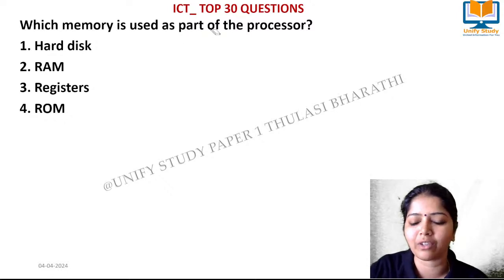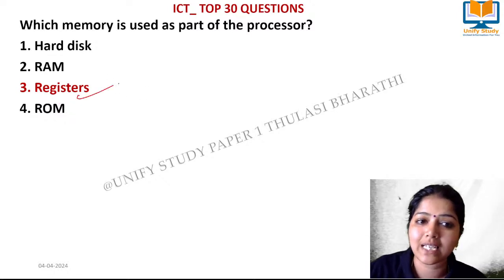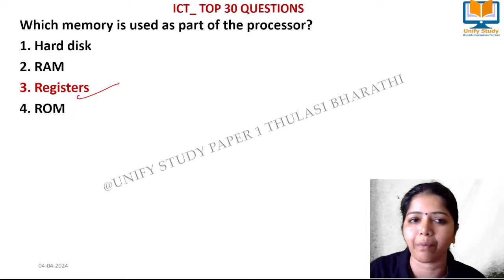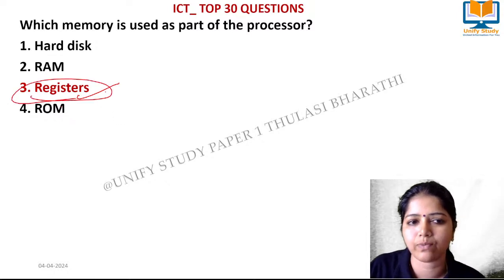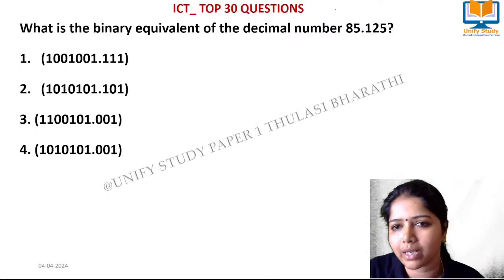Which memory is part of the processor? Very good. The right answer for this question is registers, right? Hard disk, RAM, ROM and all are not a part of the processor. The memory that resides in the processor is called registers, right? Very good. Next we come to number conversion.